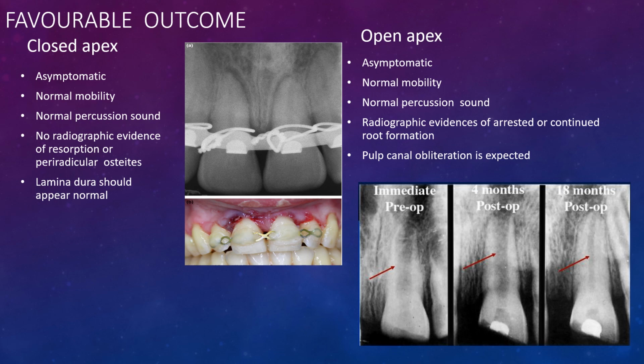Now, what are the favorable outcomes in the open apex tooth? The tooth will be asymptomatic. There will be normal mobility, normal percussion sound. There will be radiographic evidence of continued root formation. And sometimes pulp canal obliteration is accepted.